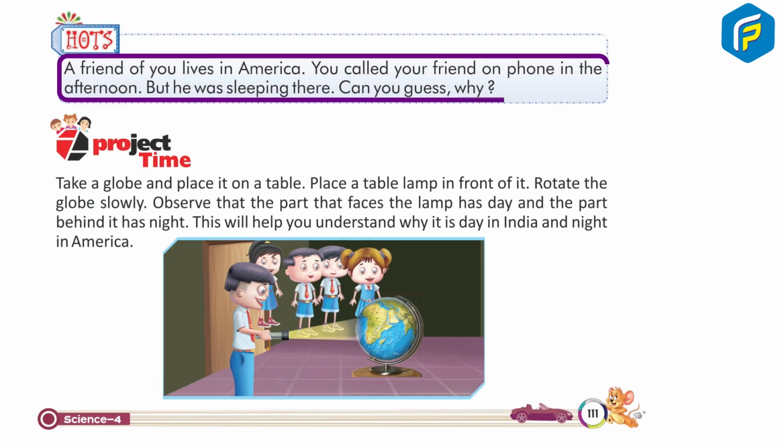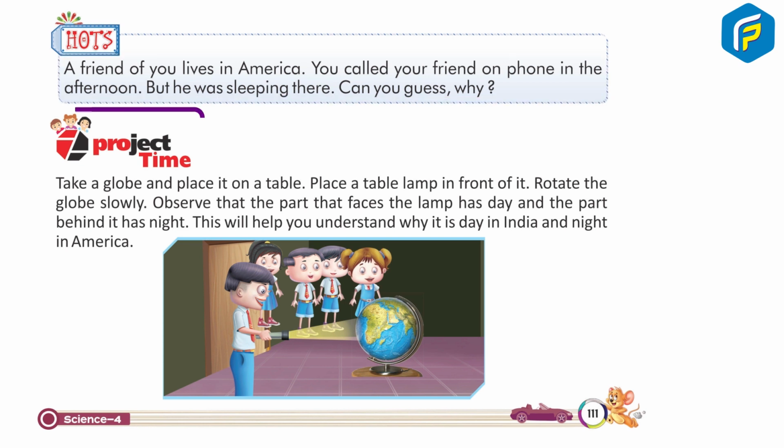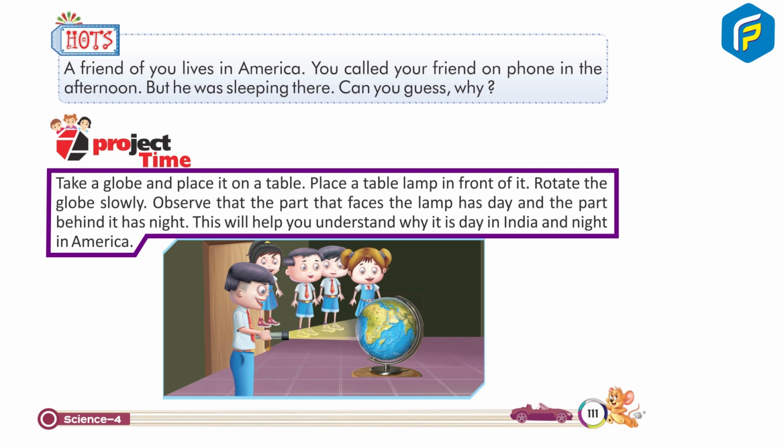HOTS: A friend of yours lives in America. You called your friend on the phone in the afternoon, but he was sleeping there. Can you guess why? Project time. Take a globe and place it on a table. Place a table lamp in front of it. Rotate the globe slowly. Observe that the part that faces the lamp has day and the part behind it has night. This will help you understand why it is day in India and night in America.